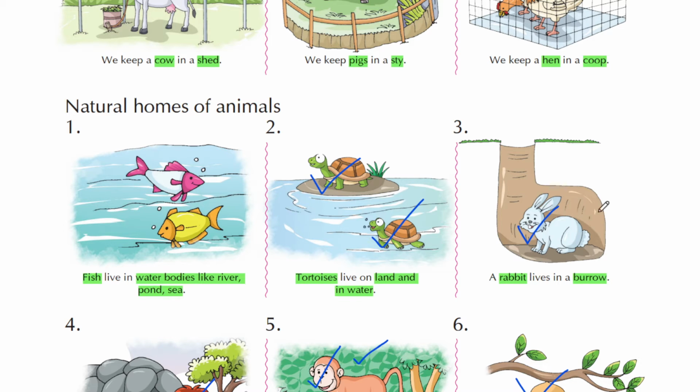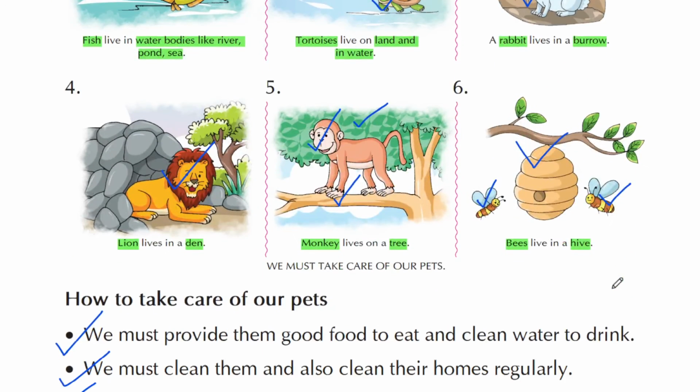Now here you can see a white rabbit and it lives in a burrow. So a burrow is like a tunnel. So these rabbits dig the soil deep and then they live inside it. Fourth animal is lion. So he is also known as king of the forest and he lives in a den.